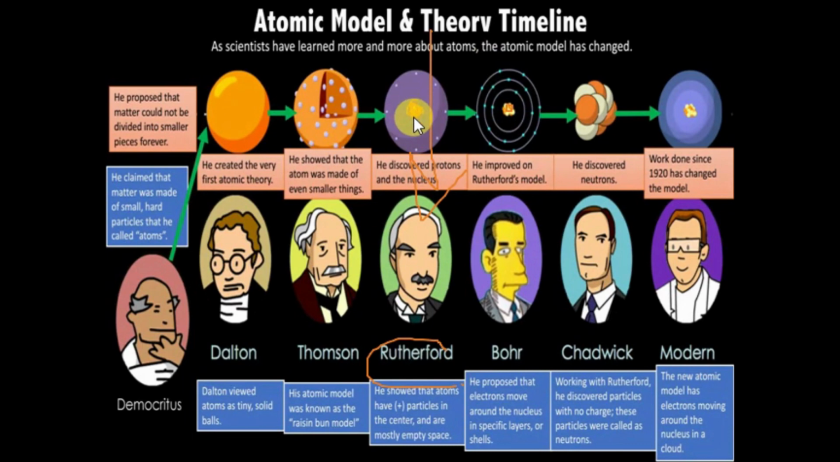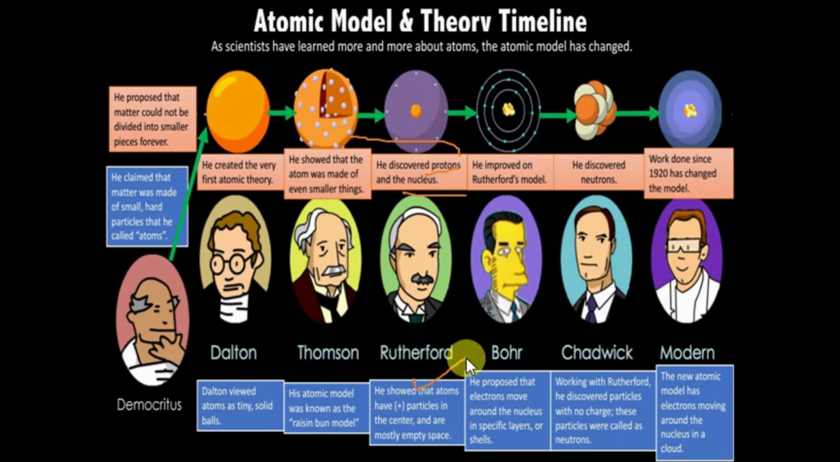So what he concluded was that negative charge is spread all around, and in the center we have positive charge. So this was his experiment. What Rutherford discovered was protons, and he said we have a nucleus also. So this model was developed by Rutherford.